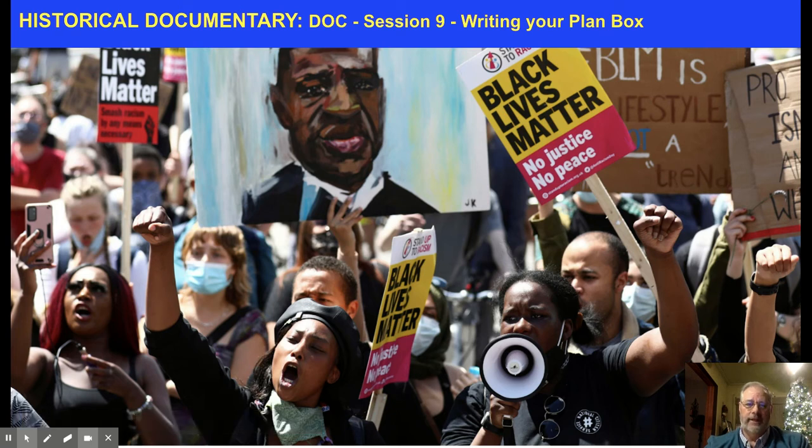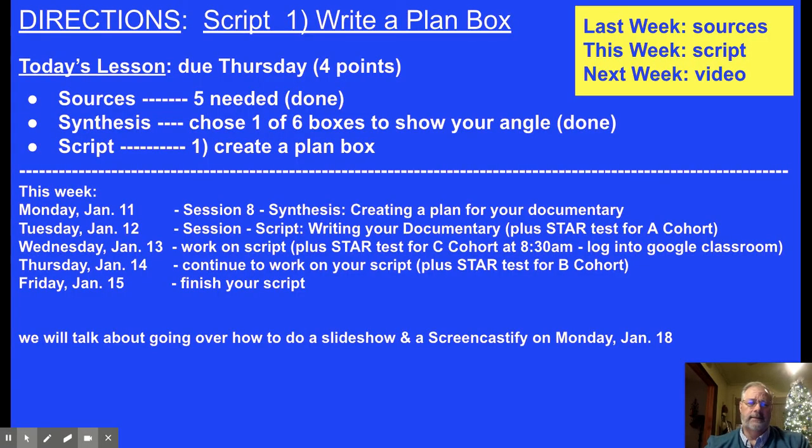Today is session 9, writing your plan box, which we'll go through in just a minute. This here is one of our 12 topics. This is Black Lives Matter, and this is George Floyd, who I believe was killed in Minneapolis last spring. Okay. Our second slide, as always, is blue, our directions. So today we're going to write a plan box. All right, we'll get to that in just a minute.